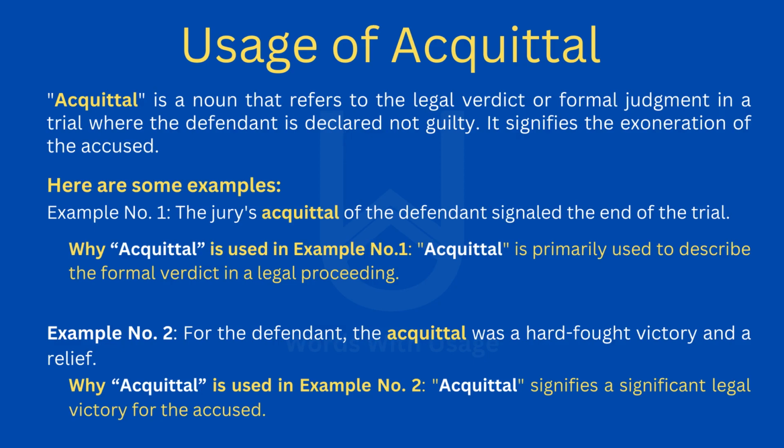Here are some examples. Example number 1. The jury's acquittal of the defendant signaled the end of the trial. Why acquittal is used in example number 1. Acquittal is primarily used to describe the formal verdict in a legal proceeding.